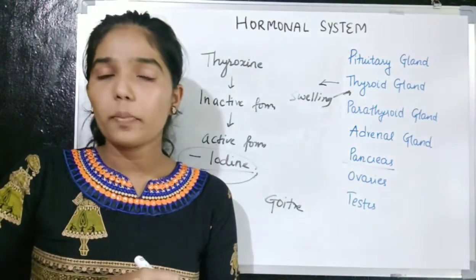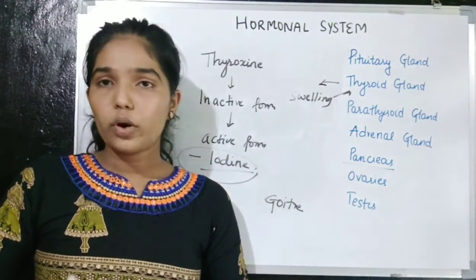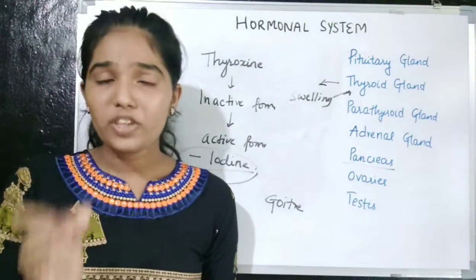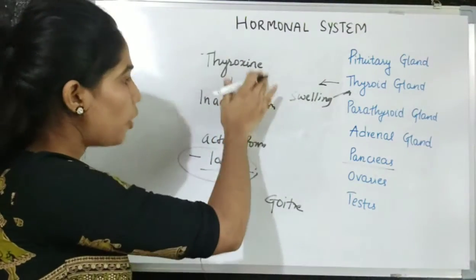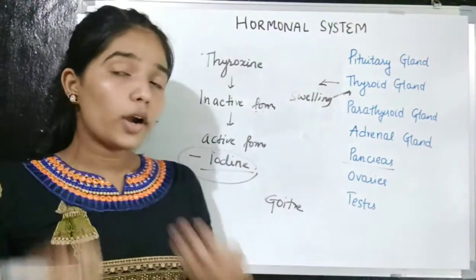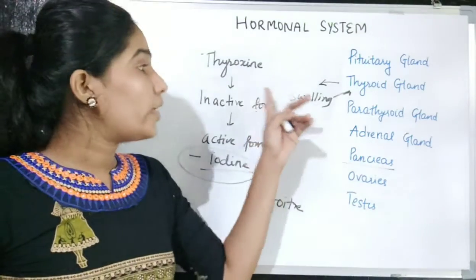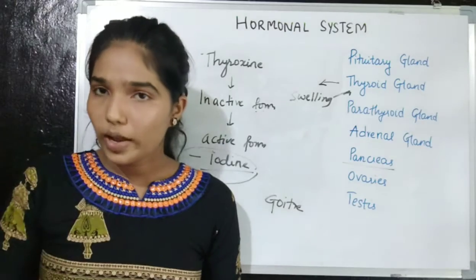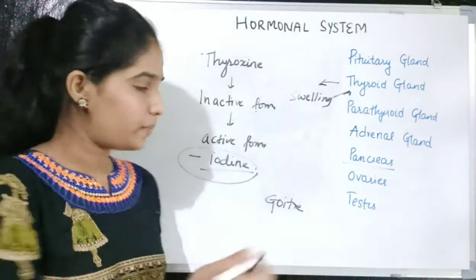Means there will be no proper mental growth of the children, and it will cause mental retardation of the child. So iodine is very much important in our diet because it converts the thyroxine, which is in inactive form, to the active form. And if it is not converted to the active form, then what will happen? It will get accumulated at the sides of the thyroid gland, which will lead to the swelling of that gland and will cause one condition which is called goiter.